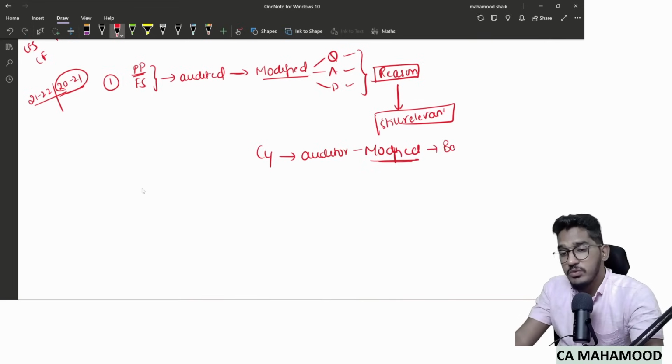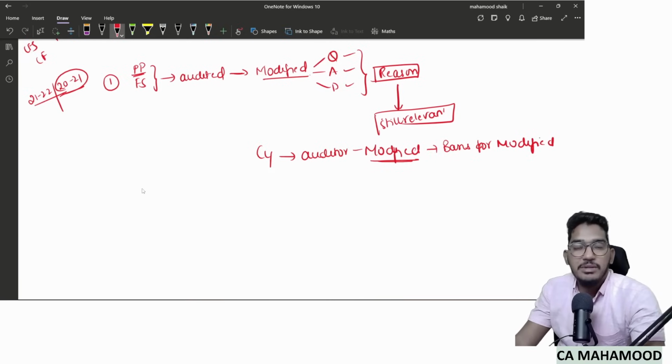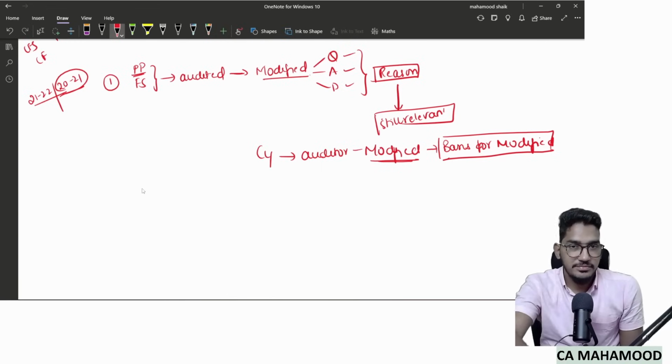And when the auditor gives a modified opinion, he will use the Basis for Modified Opinion paragraph. In the basis for modified opinion, what will the auditor say? If I am the auditor, I will say there was a material misstatement last year which is not yet rectified in the current year. That's why I'm giving a modified opinion. So if you observe carefully, in your audit report you are taking reference to last year's figures.